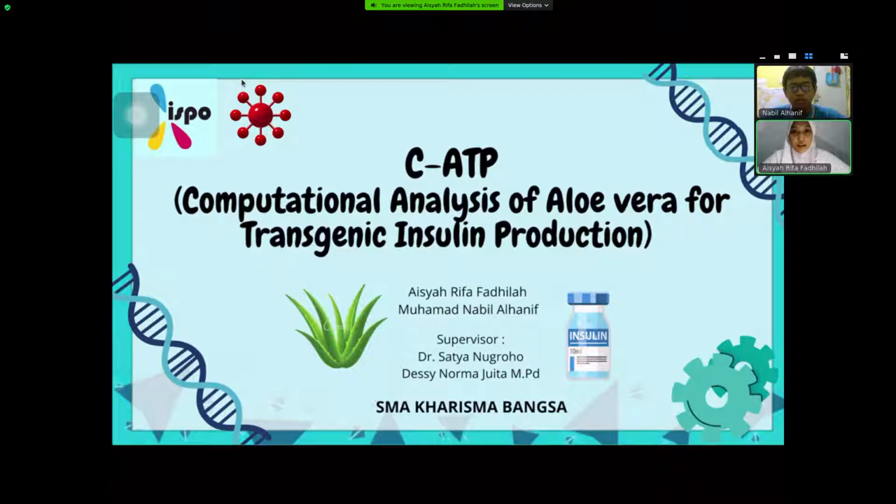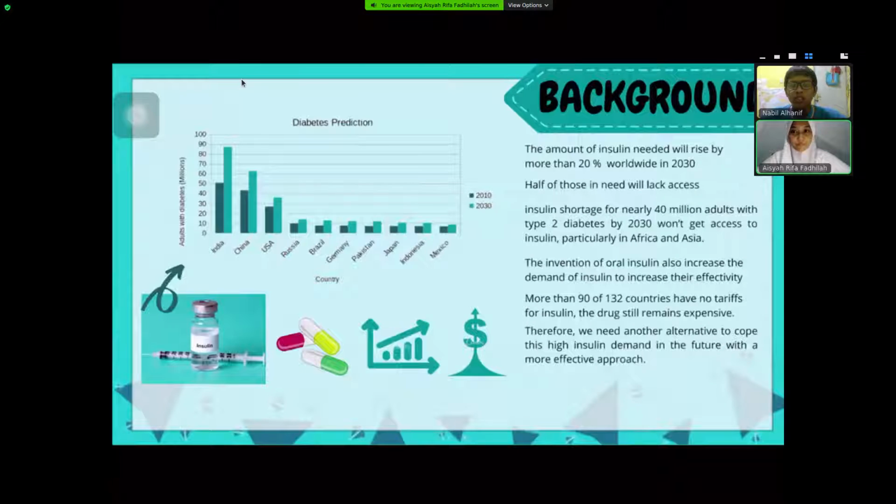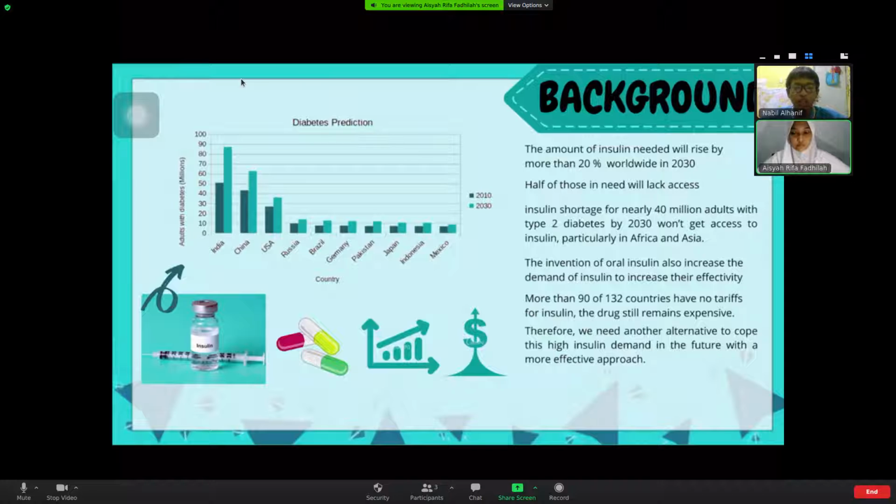Today we're going to present our project called C-ATP, Computational Analysis of Aloe vera for Transgenic Insulin Production. In the top left corner, there is a bar graph that shows the top 10 countries with the most diabetics in the world in 2010 and 2030. We could see that by 2030 there will be a significant increase in the number of diabetics in the world. Therefore, it's predicted that the amount of insulin needed will rise by more than 20%, and half of those in need will lack access.